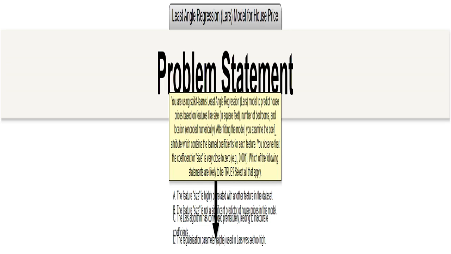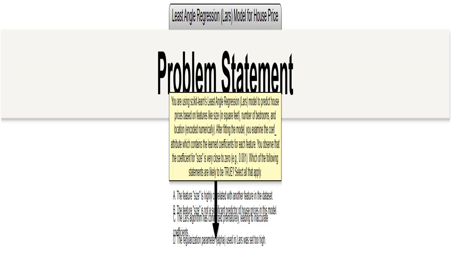I'm presenting a problem involving Sklearn's least angle regression, Lars, model. We're predicting house prices using features like square footage, number of bedrooms, and location. After fitting the model, we see that the coefficient for size is very small, around 0.001. We need to determine what this suggests about the model and the data. It's a bit of a detective story.